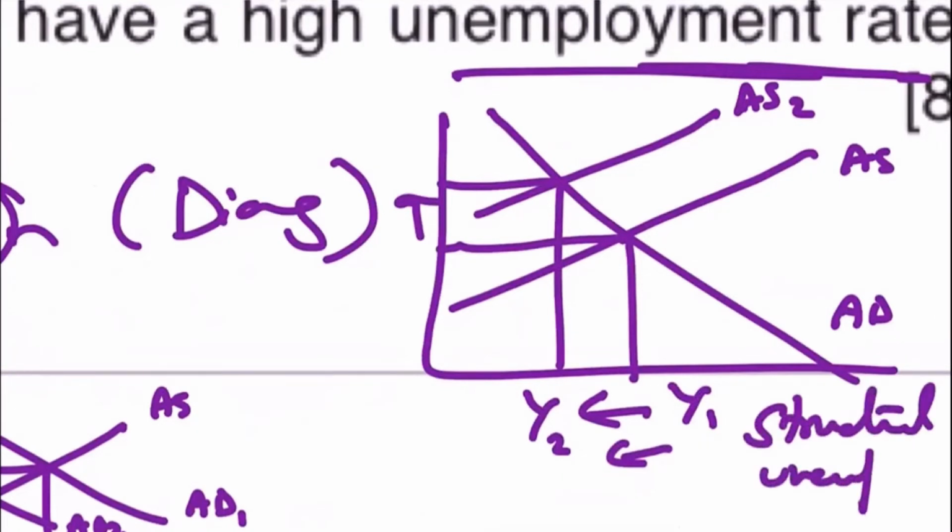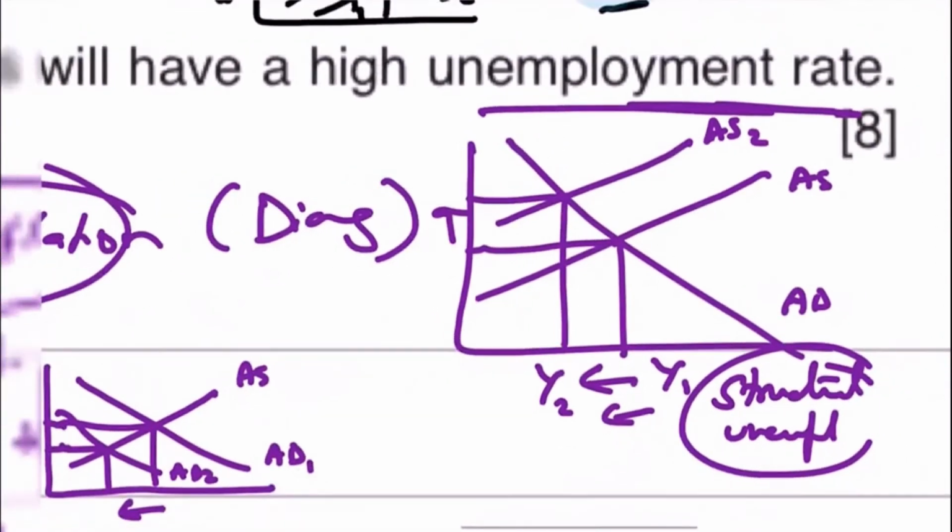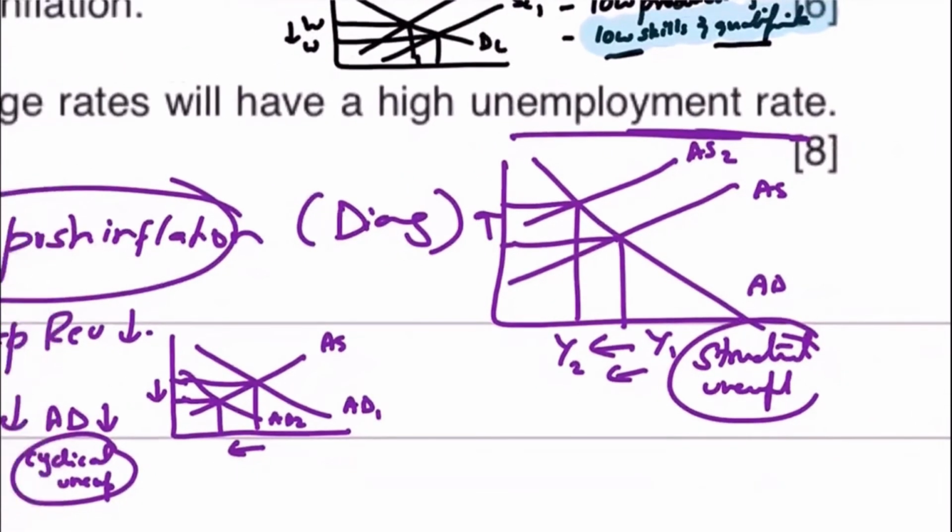Remember that unemployment caused by cost push inflation is known as structural unemployment, because it shifts the entire structure of the industry. Some of the industries may also shut down because they can't bear that higher cost of production. So that would result in structural unemployment.